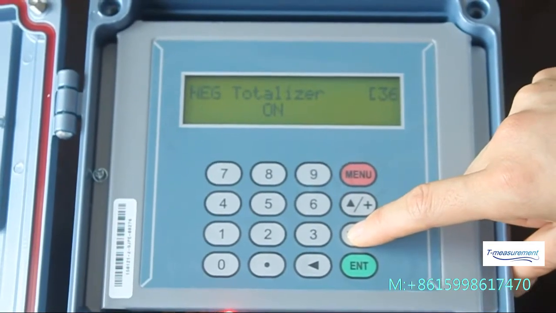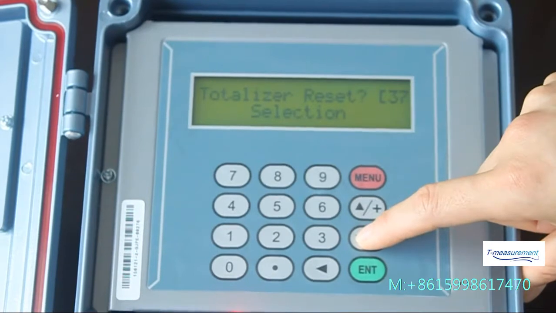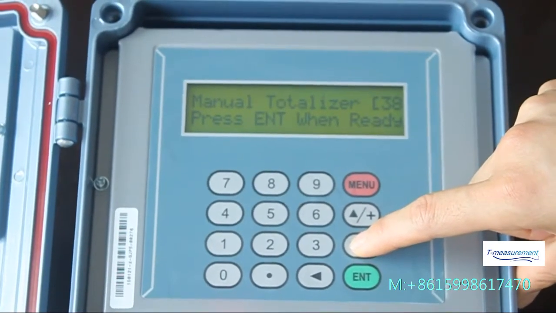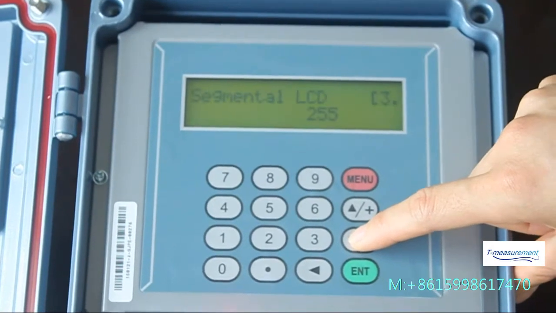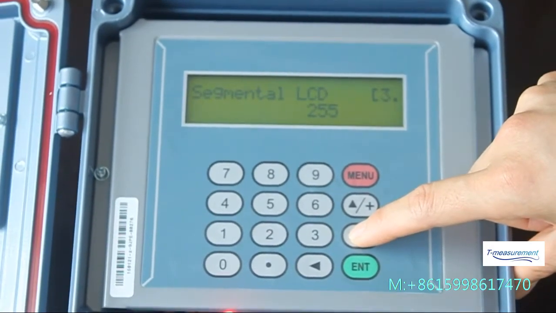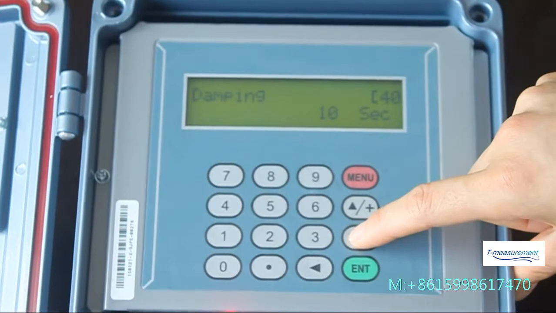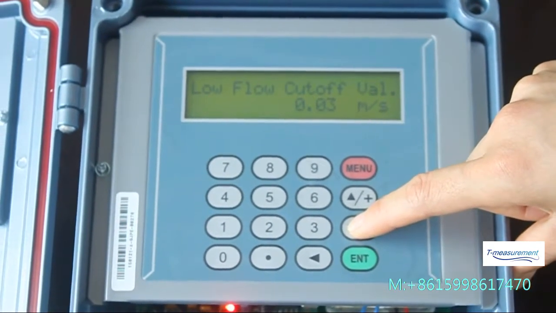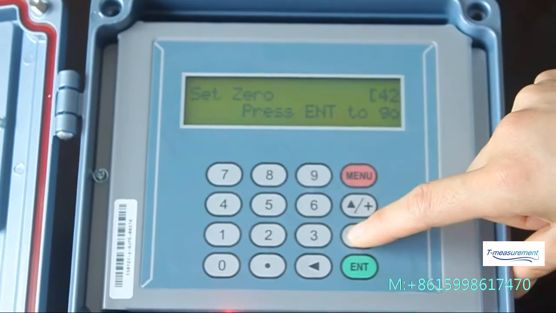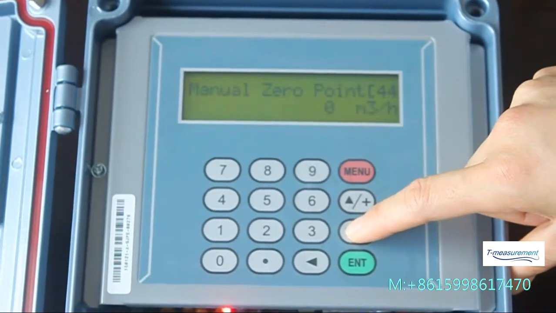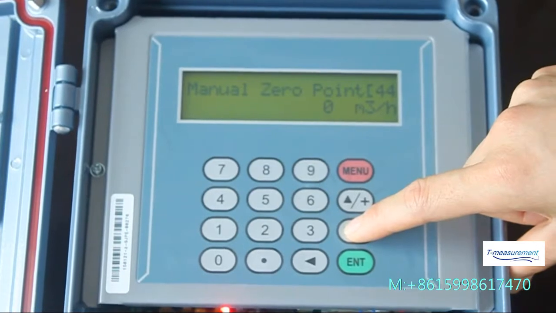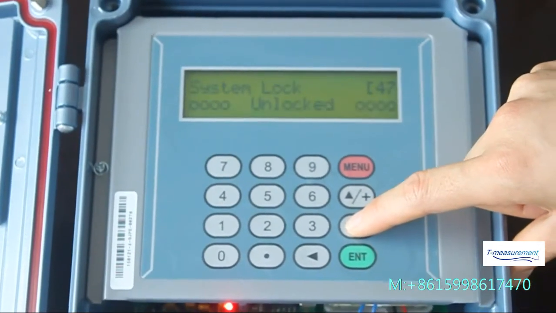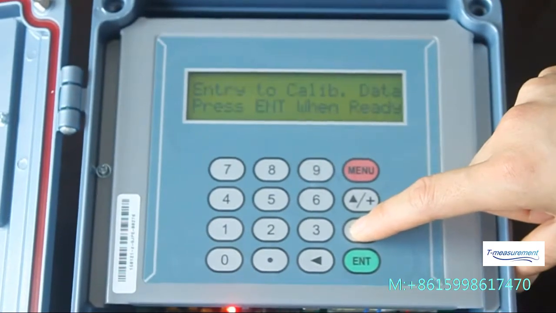positive totalizer, negative totalizer, totalizer reset, manual totalizer, language, segmental LCD, damping, low flow cut-off value, set zero, reset zero, manual zero point, scale factor, network, system lock, input